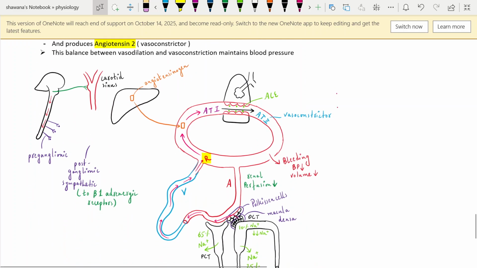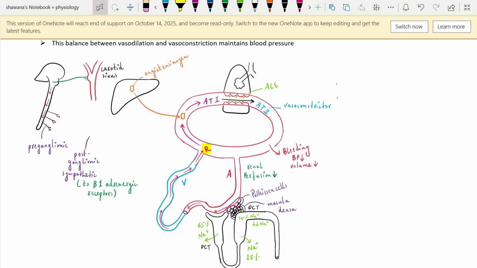This is the overall diagram representing how the renin angiotensin aldosterone system is going to work. So let's repeat. First of all, when there is reduced renal perfusion, the blood flow towards the kidney is reduced. The juxtaglomerular cells are triggered, and they release the renin. Second, the chemoreceptors present in the macula densa, at the junction of the thick ascending limb and the distal convoluted tubule, are triggered in response to the low sodium reaching there. They are also triggered to release the renin.